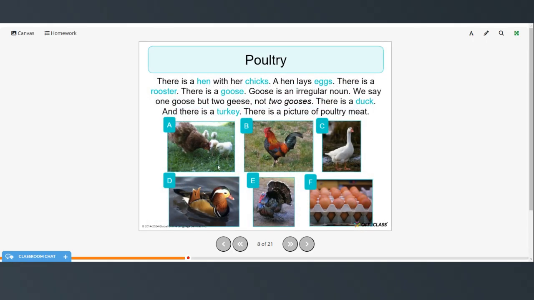There's a hen with her chicks. A hen lays eggs. This is a rooster. There is a goose. Goose is an irregular noun. We say one goose, but two geese, not two gooses. There is a duck, and there's a turkey, and there's a picture of poultry meat.